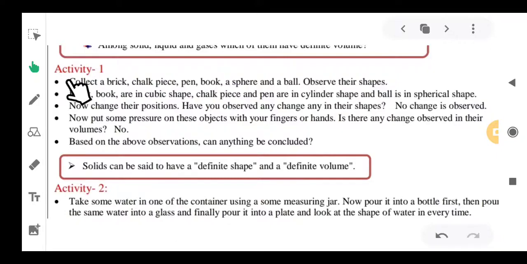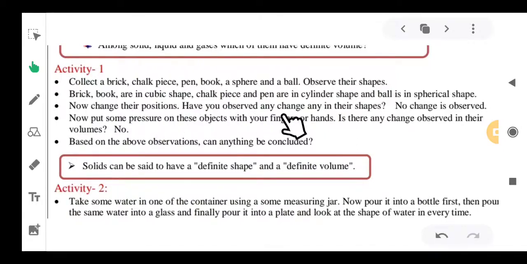In activity 1, collect a brick, chalk piece, pen, book, a spear and a ball. Observe their shapes. Brick and book are in cubic shape, chalk piece and pen are in cylinder shape, and ball is in spherical shape. Now change their positions.